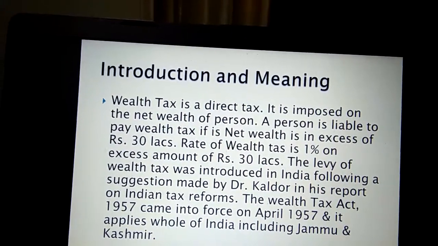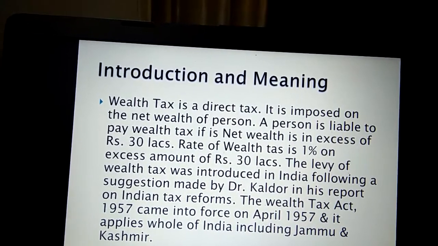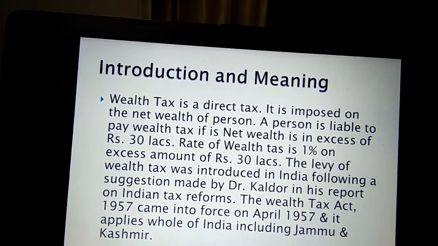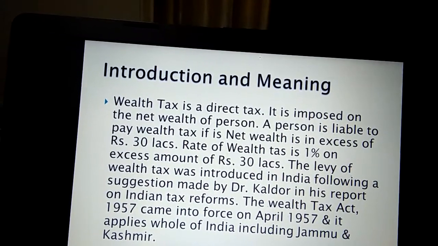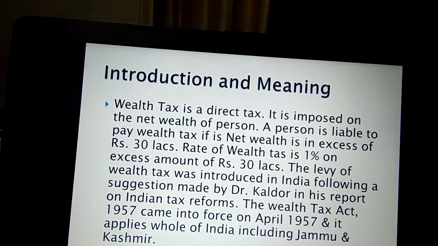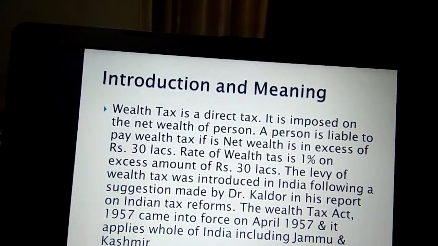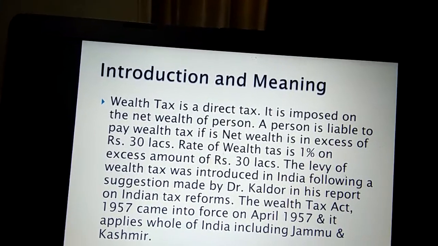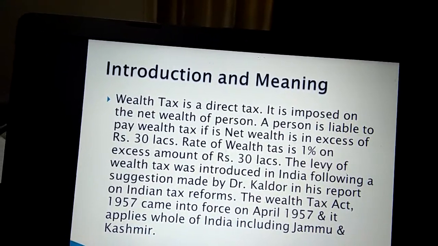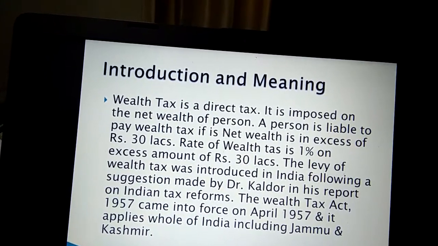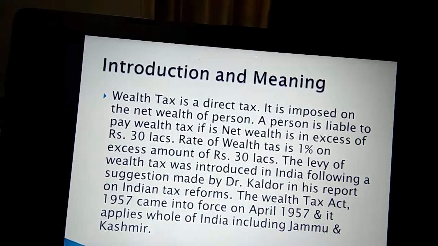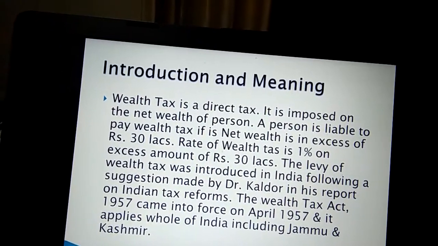Wealth tax is a form of direct tax. We all know that there are two types of taxes which are charged in India: direct tax and indirect tax. Direct tax is a tax the burden of which falls on the assessee, that is the person who has income or who has wealth, and it cannot be shifted to another person. For example, income tax, wealth tax, etc. Indirect taxes are the taxes the burden of which can be shifted to another person. For example, GST is one of the most important indirect taxes which is being imposed in India.